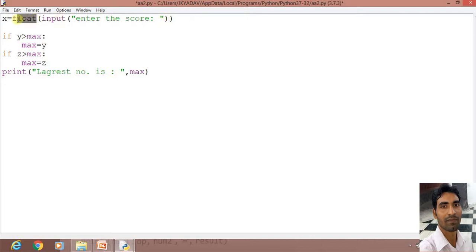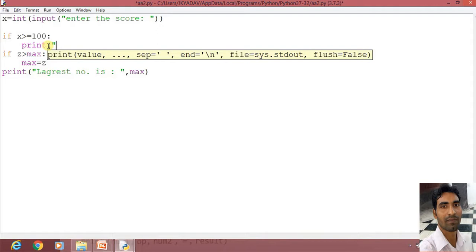Here we write integer, int, and then here we write a condition: if x greater than or equal to 100, then print. What to print? You have scored a century.